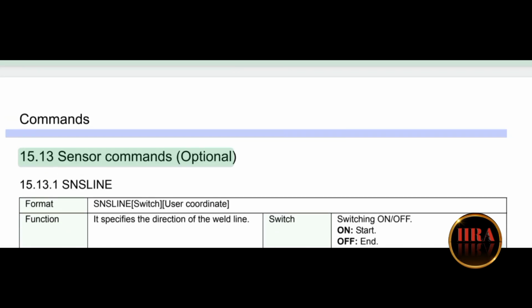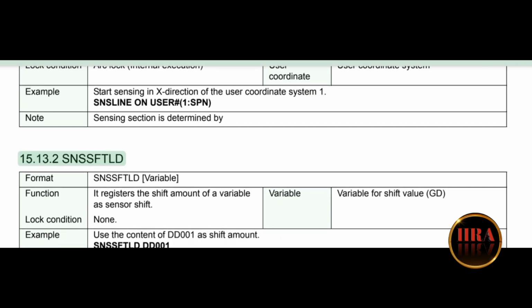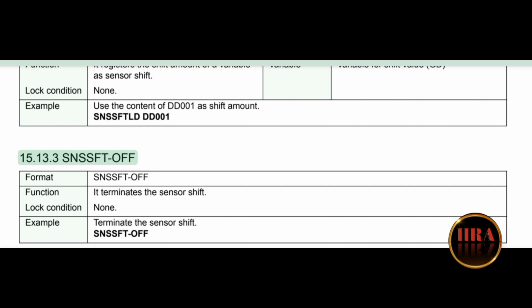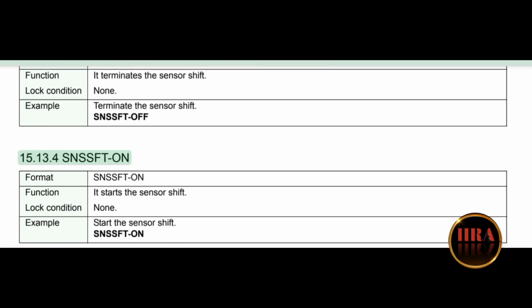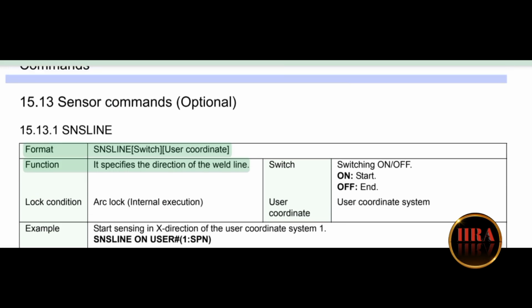15.13 Sensor commands (optional). 15.13.1 SNSLINE, 15.13.2 SNSSFTLD, 15.13.3 SNSSFT-OFF, 15.13.4 SNSSFT-ON, 15.13.5 SNSSFT-RST. Format: SNSLINE switch, user coordinate.